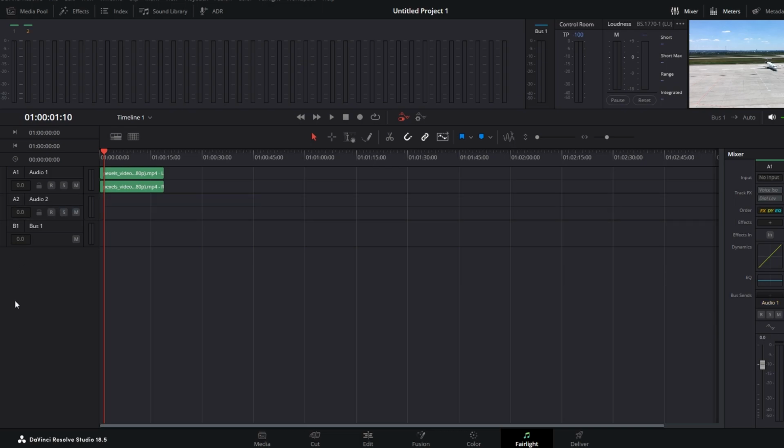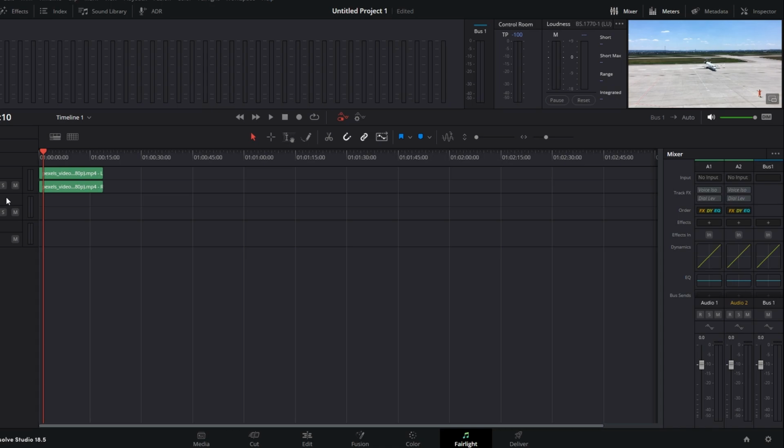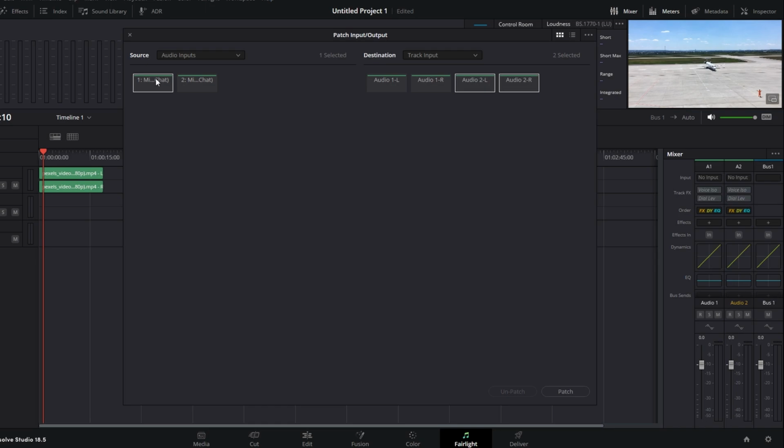In the mixer on the right side, select the newly created audio channel. Click on Input and choose your microphone from the list. Close the window after selecting your microphone.